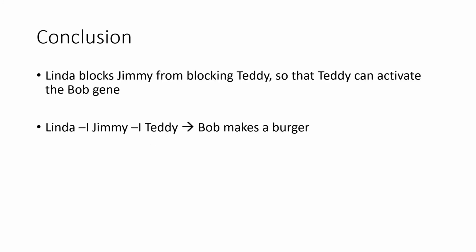So in conclusion, Linda blocks Jimmy from blocking Teddy, and Teddy helps activate the Bob gene, and that is what our developmental network would look like.